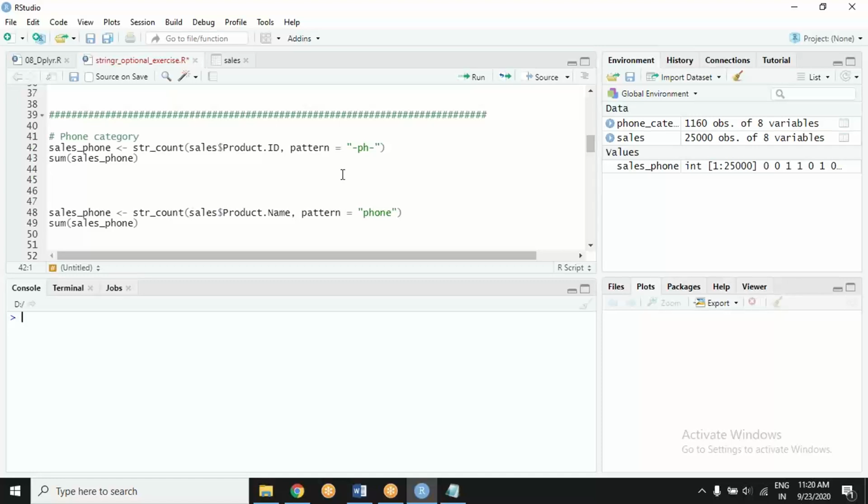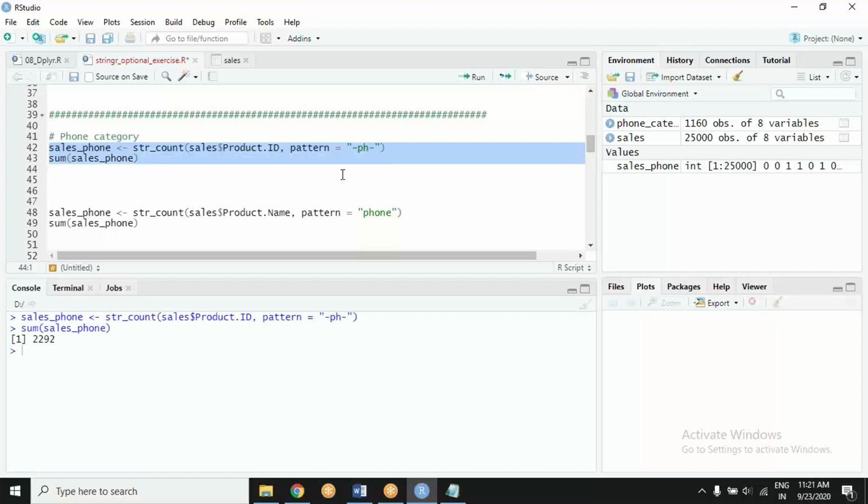You're getting this? I'm talking about sales of phones, str count. I want to count in product ID and the pattern is PH, with both side underscores, both side hyphens, because that is the way the subcategory of phone is mentioned there. If I do that, I see there are 2292.